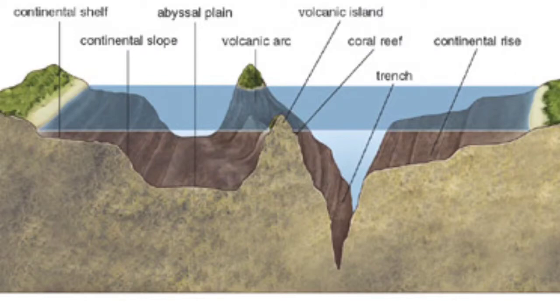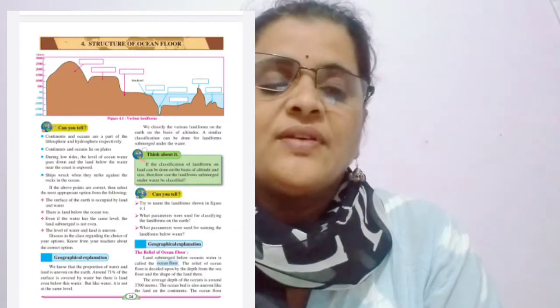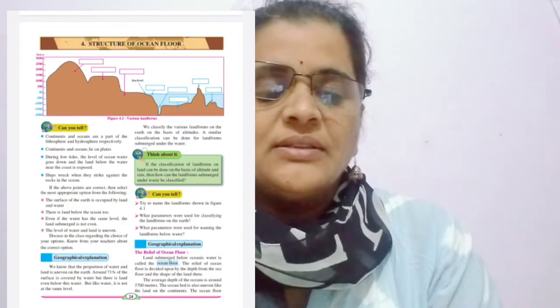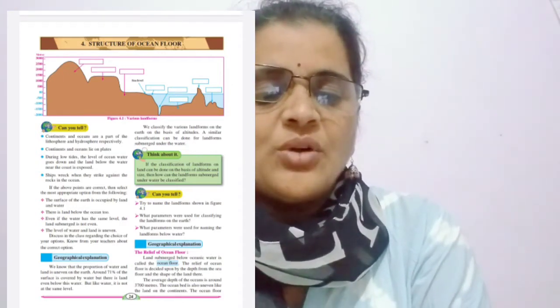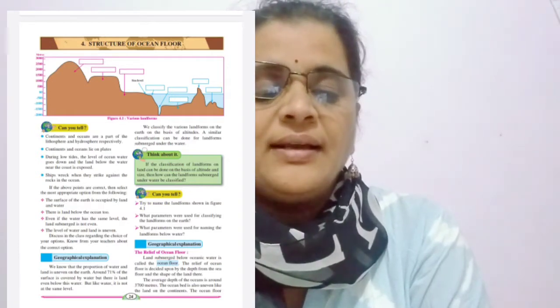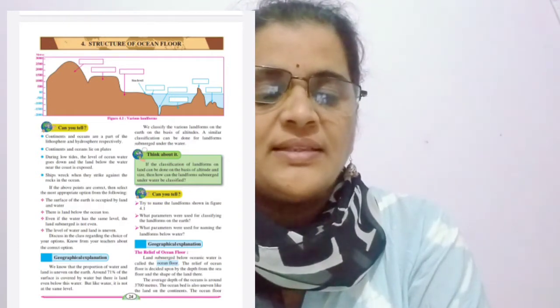8th standard students, kindly draw this figure 4.1 along with correct labels in your notebook. So students, what are the parameters used for classifying the landforms on the earth? You are seeing many types of landform on the earth. So by what criteria do we classify this land?